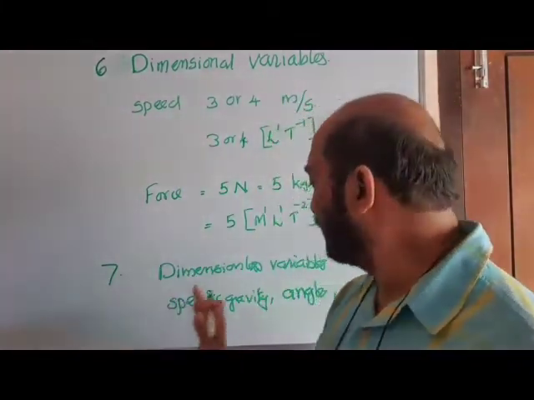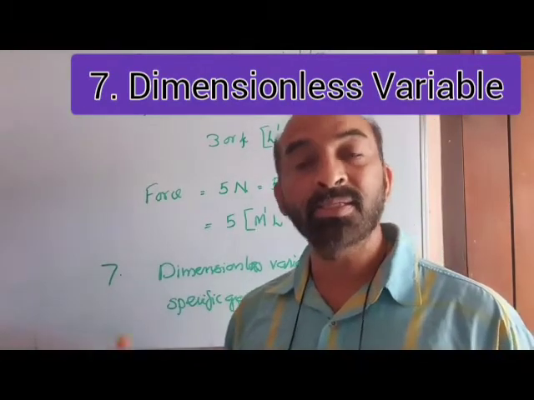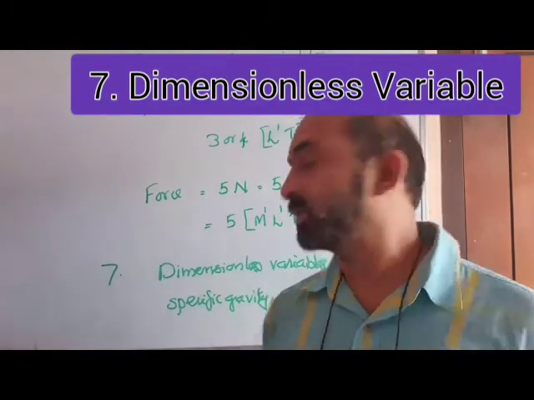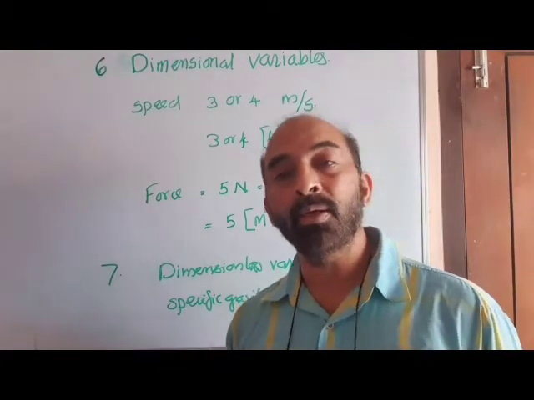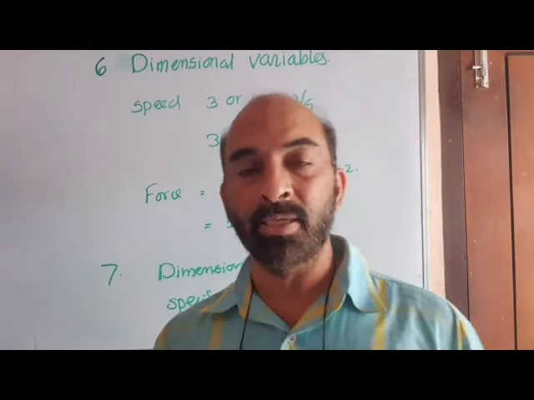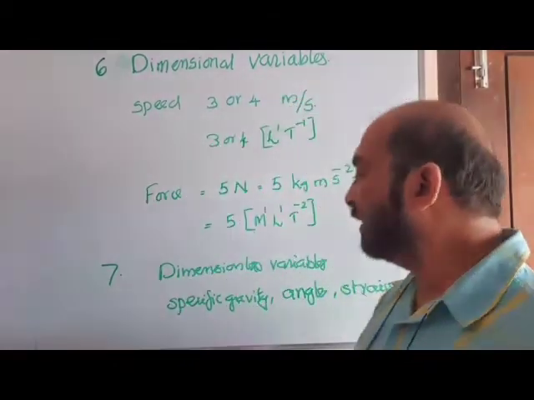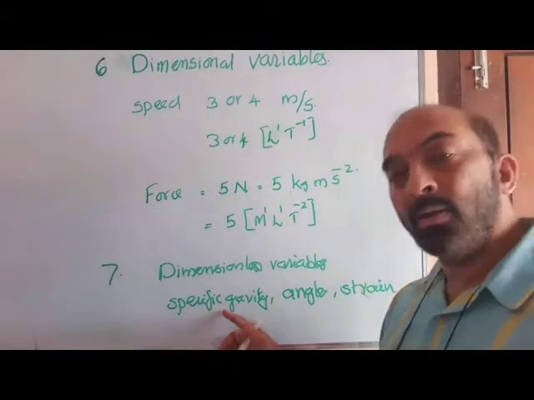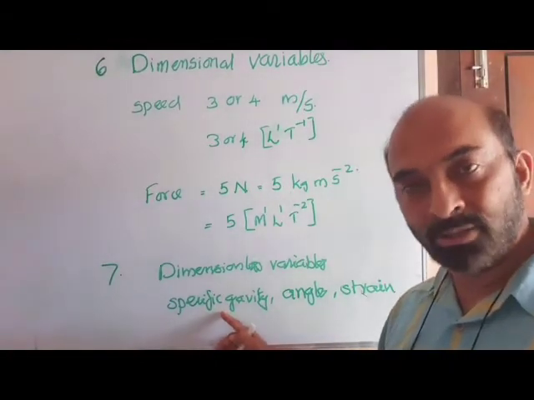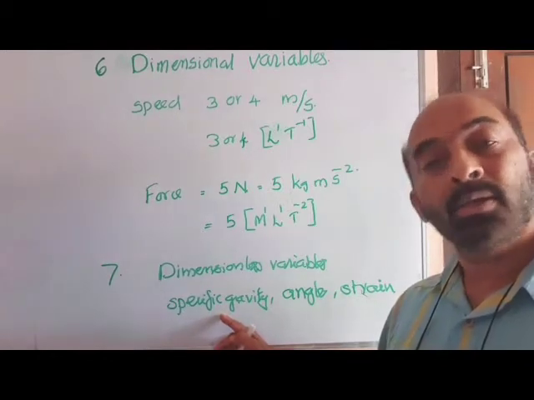Now dimensionless variable. It is a variable and at the same time it does not have any dimension, like specific gravity. When we divide one unit by the same unit, the units cancel, the dimensions cancel. Specific gravity is density with respect to water. Both have the same unit, so they cancel.